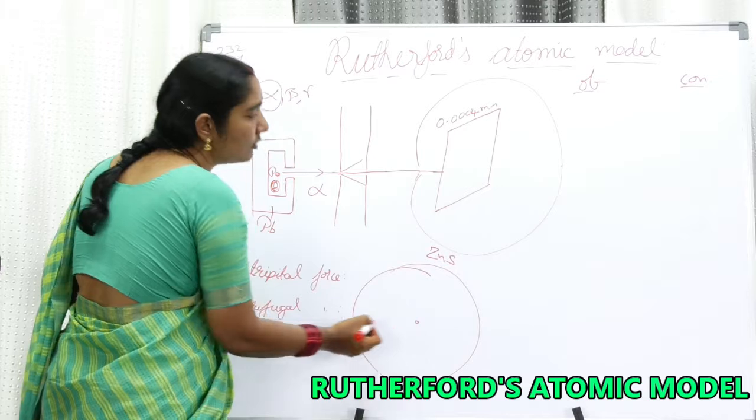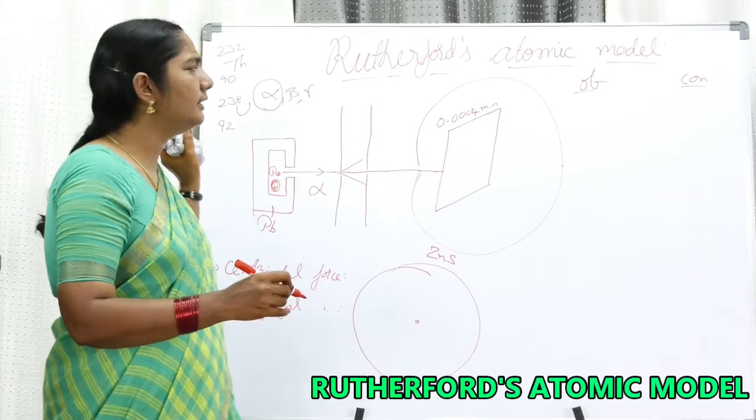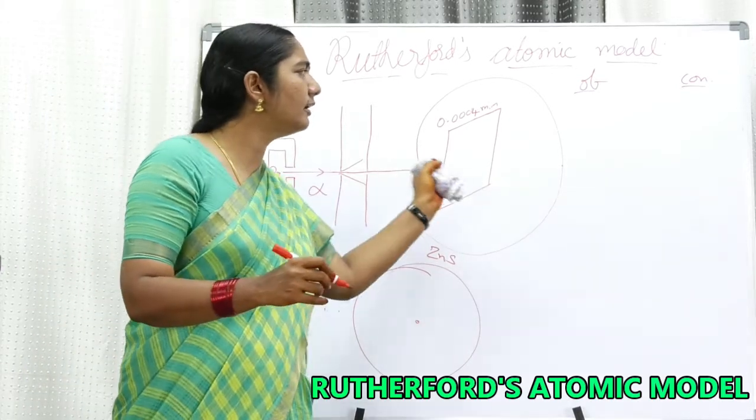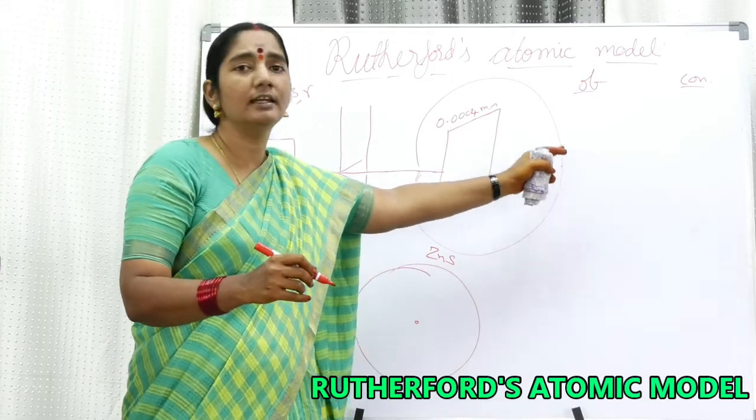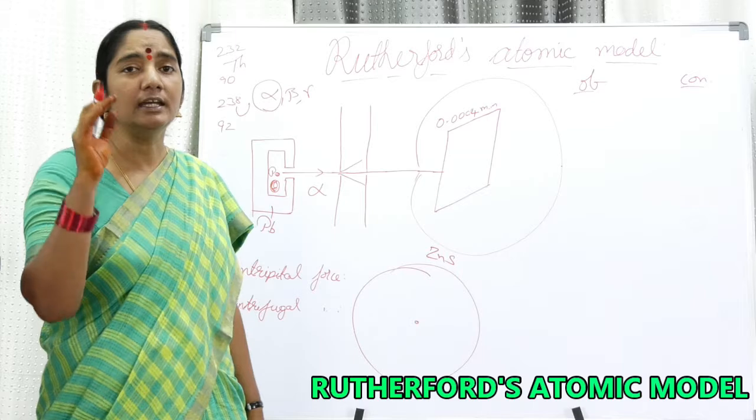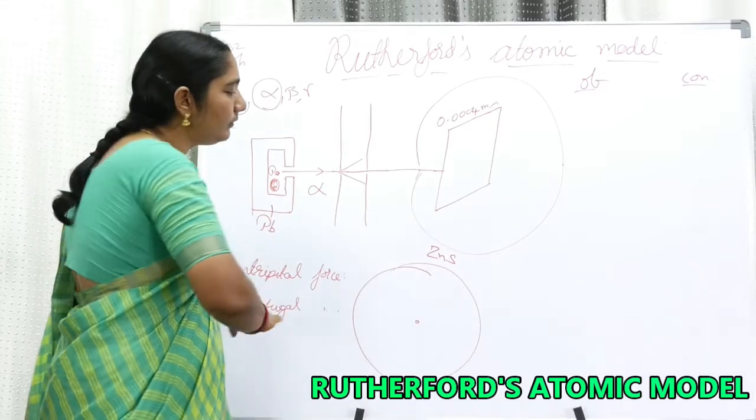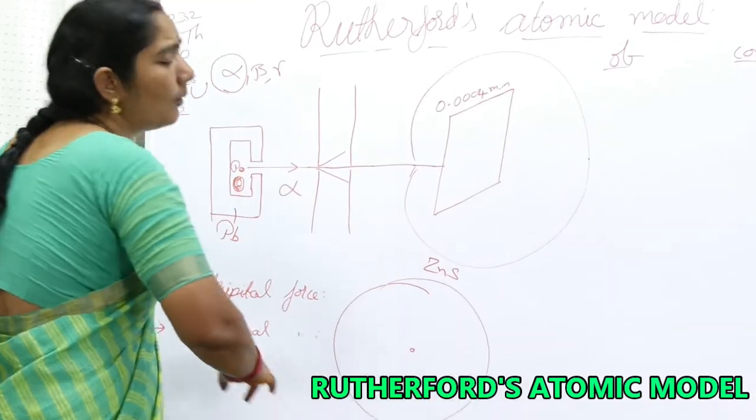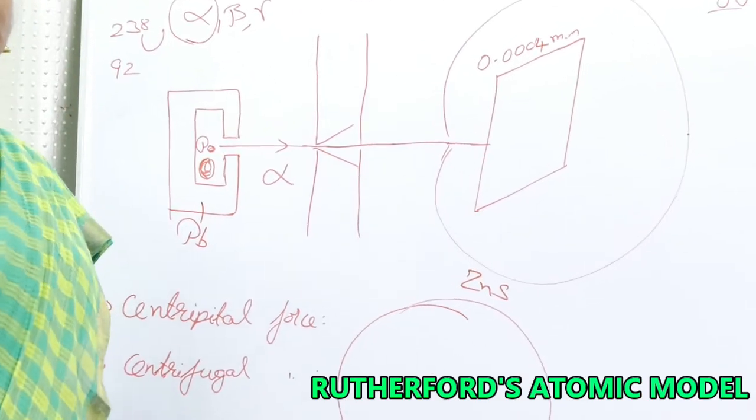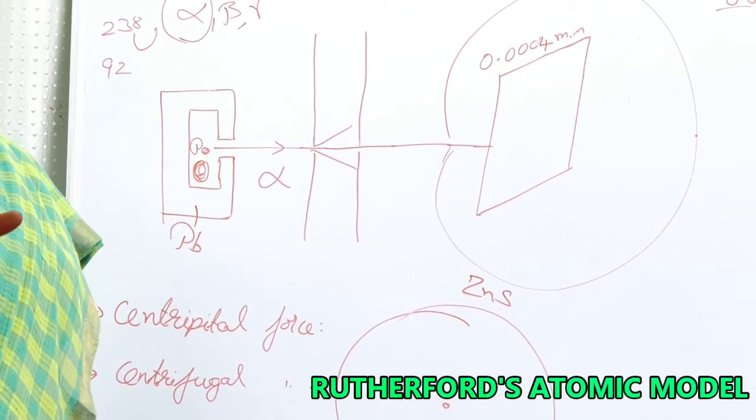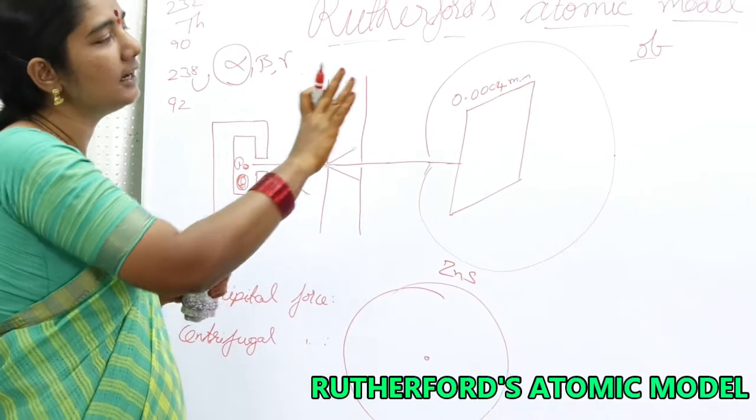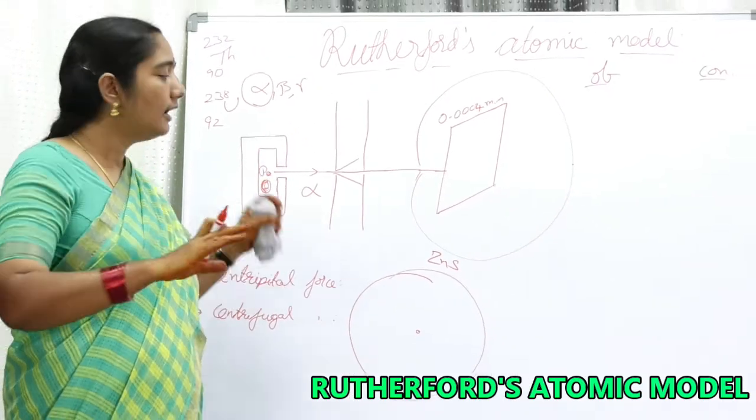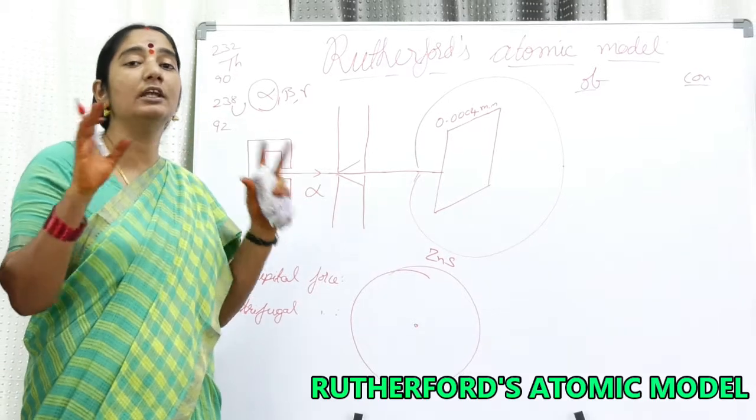It means the conclusion is that 99% of all these alpha particles are just going straight, and only scintillations are observed there. It indicates that the atom is mostly hollow. See, this is the observation. Maximum particles are going straight without any deviation, which means the atom is mostly hollow.